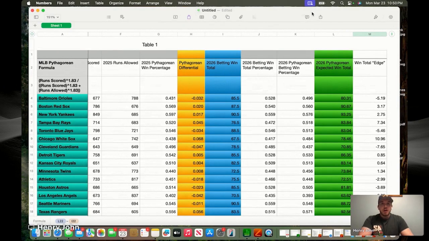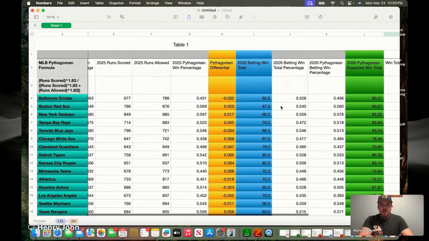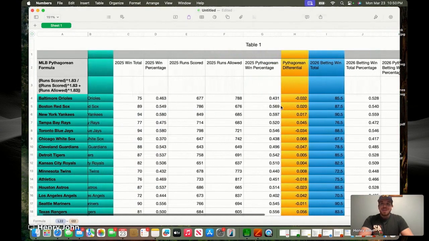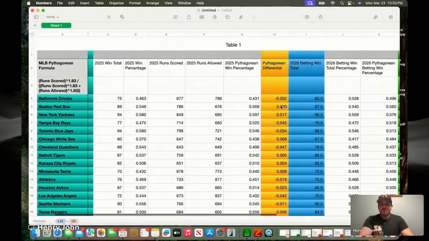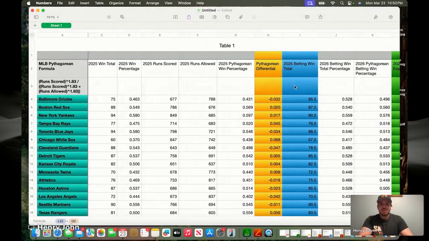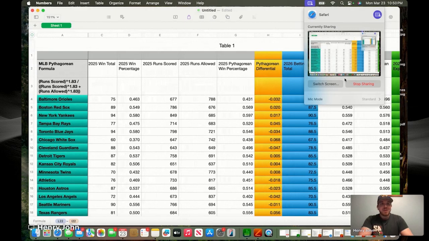So that is the spreadsheet, and that is what I got. Yes, I got teams doubled up there. Don't mind me and how I do things. It's crazy, but yeah. So there we go, and we'll wrap things up here.